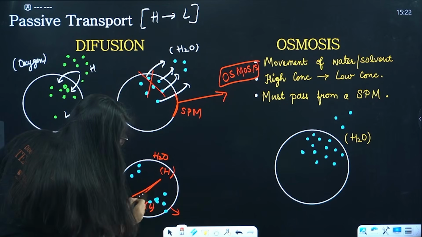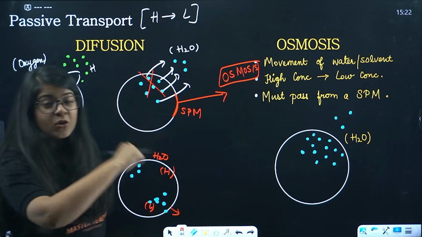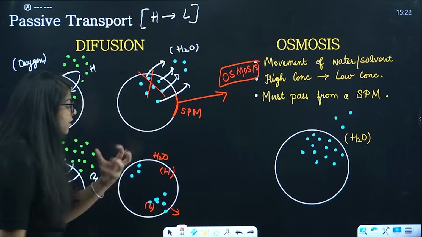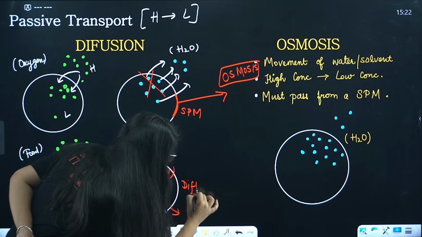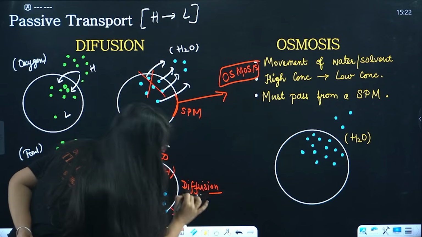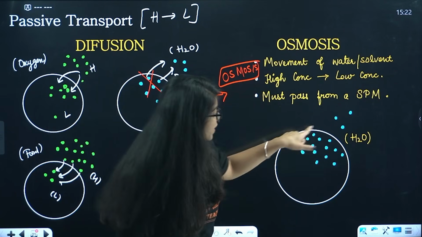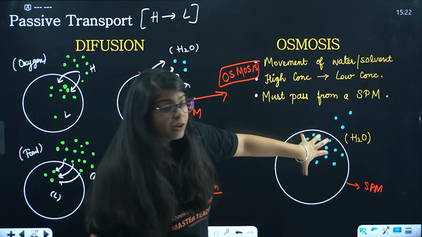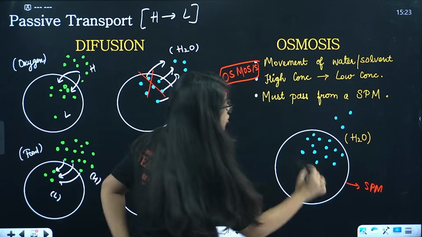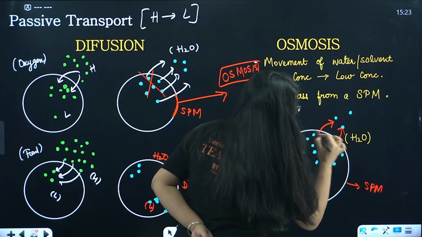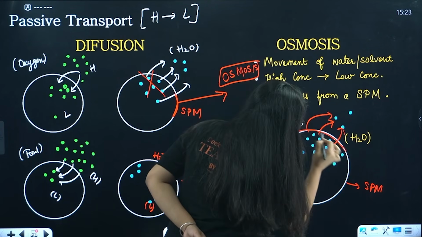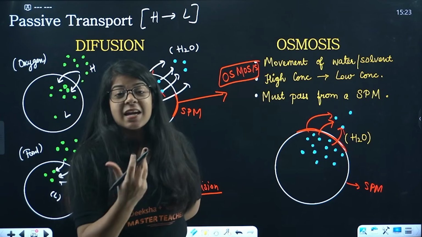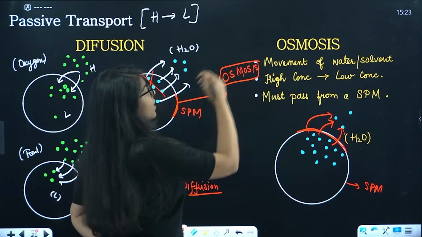But here it is not crossing any SPM, right? It is not crossing any SPM. That is why it is not called osmosis and it is just diffusion. This is diffusion and not osmosis, bacha. Understood? Now see here. This is our SPM. Now water is going from high concentration to low concentration, and it is passing the SPM while going from high concentration to low concentration, and hence it is called osmosis, right?